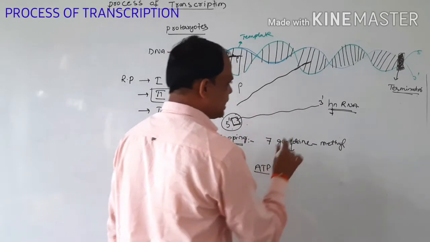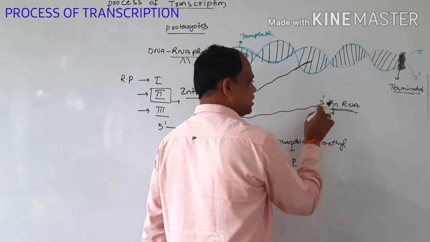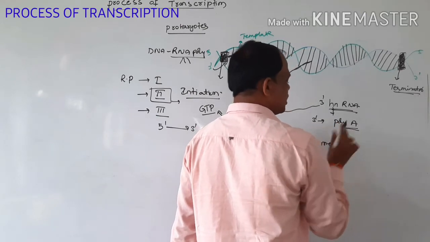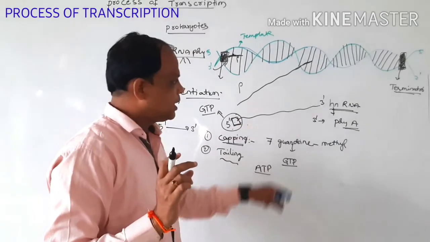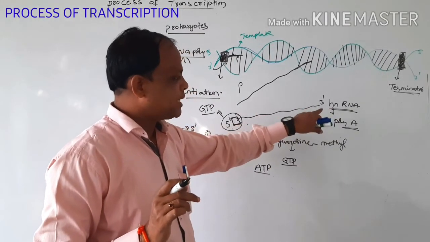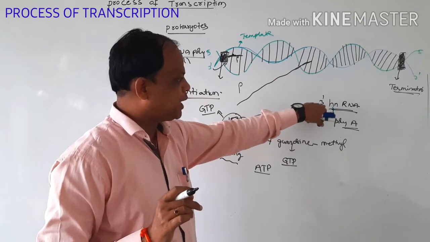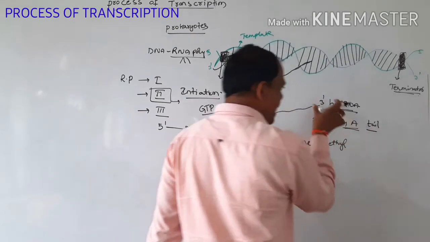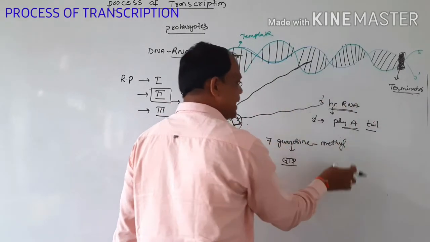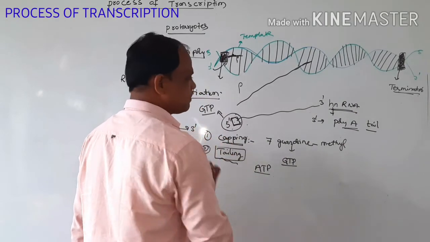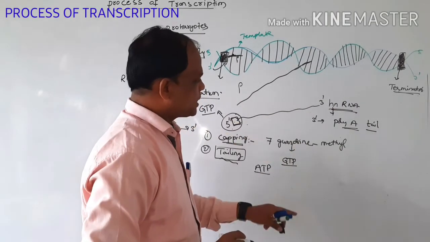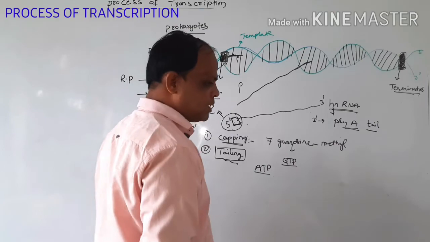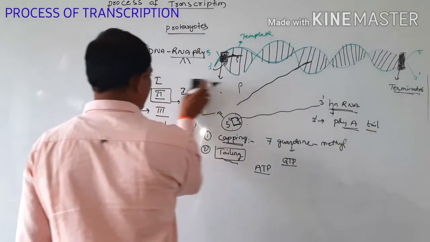And the tailing process means that at the 3 prime end of hnRNA we are adding polyadenylation. A number of adenine nucleotides, about 200, are added at the 3 prime end, and that is the poly A tail. So we add a poly A tail at the 3 prime end. It is called the tailing process. Then the stabilized RNA is formed.